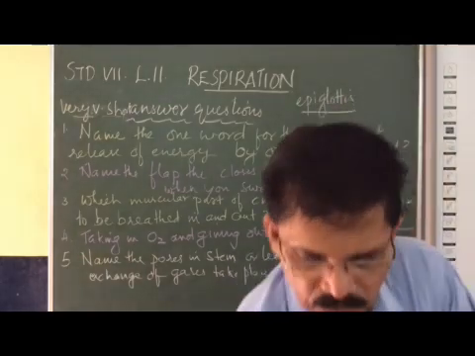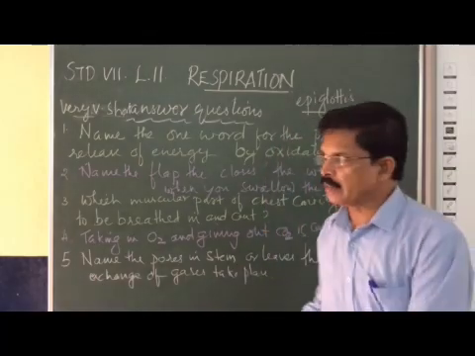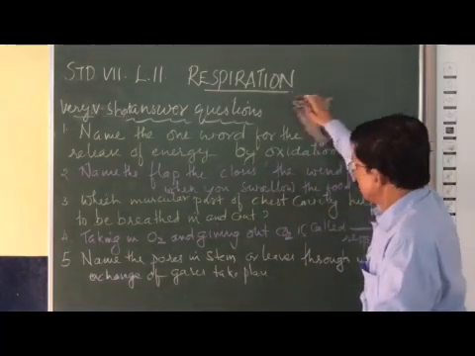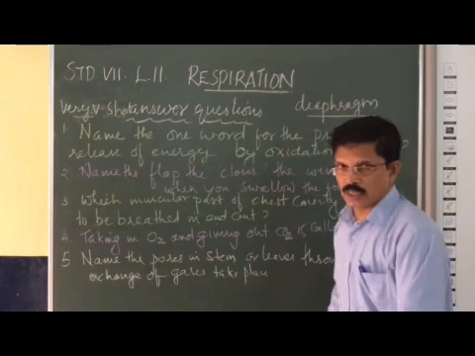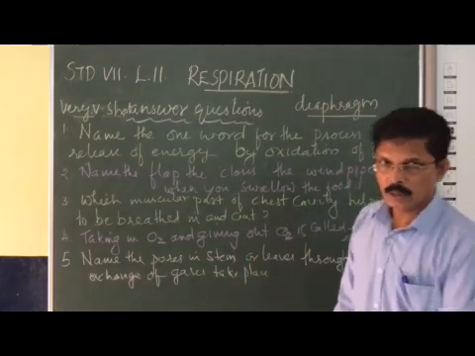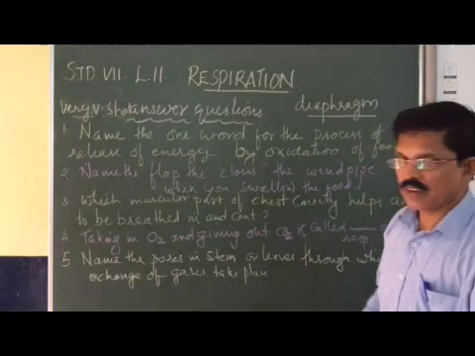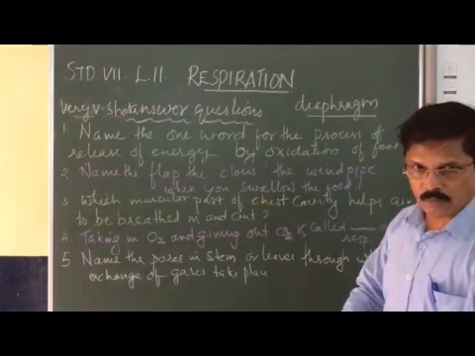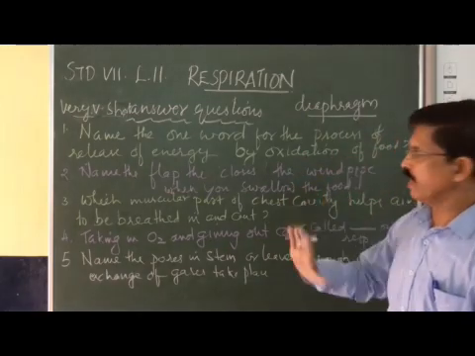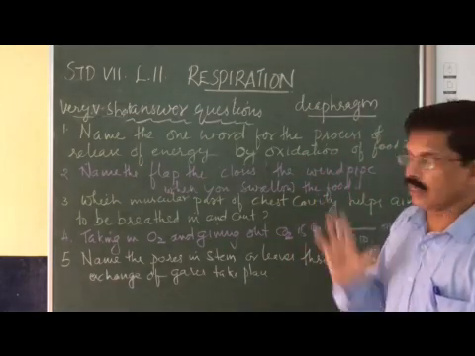What is that? Diaphragm. D-I-A-P-H-R-A-G-M. So you can see the picture in the video which I have sent earlier. You can see the diaphragm separates the thoracic cavity or chest cavity from the abdominal cavity. Very clear, diaphragm. Okay? Clear.